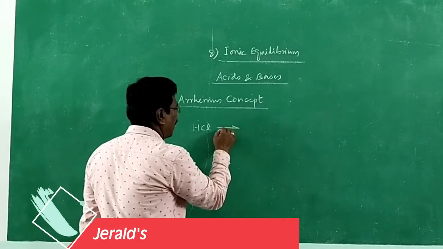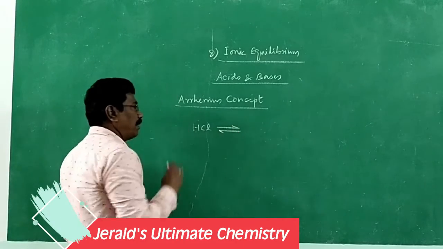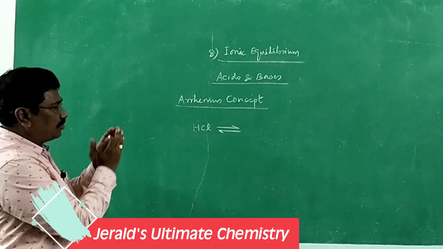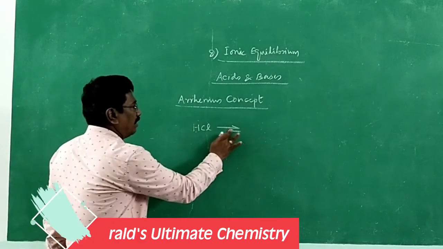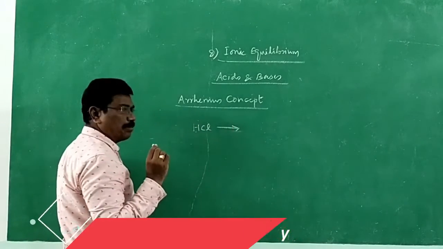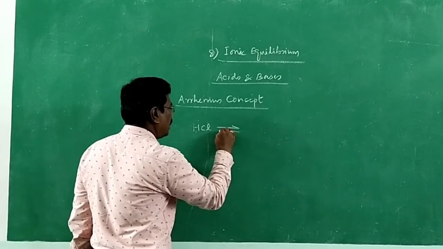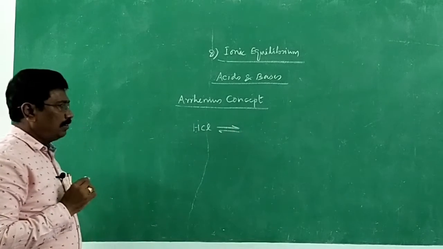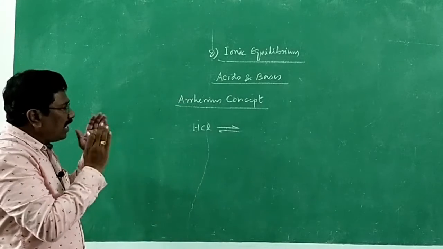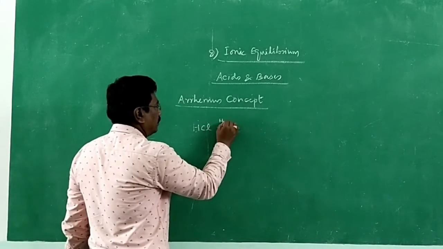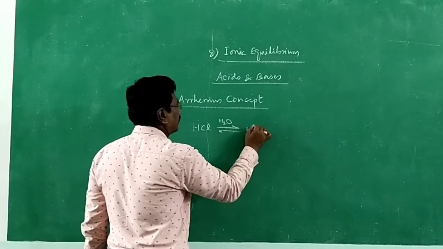In aqueous solution, it dissociates, maybe sometimes partially, sometimes fully. In the case of hydrochloric acid, being a very strong acid, the reaction mostly takes place in the forward direction. The reversible reaction is very, very minimum. So according to Arrhenius, an acid in aqueous solution should give hydrogen ions.